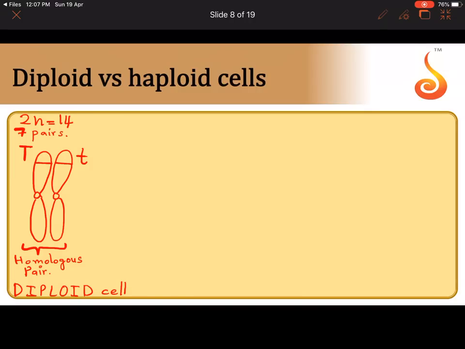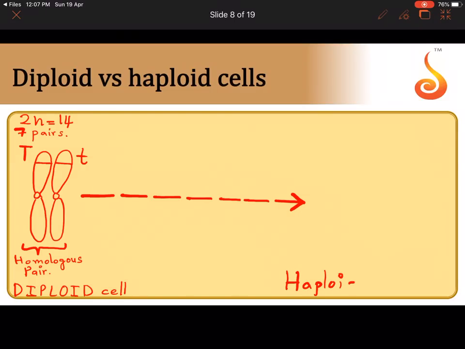Suppose a diploid cell becomes haploid. Can you think and tell me what process should happen if this diploid cell must become a haploid cell? Usually, you all know that there is a cell division which has to take place.